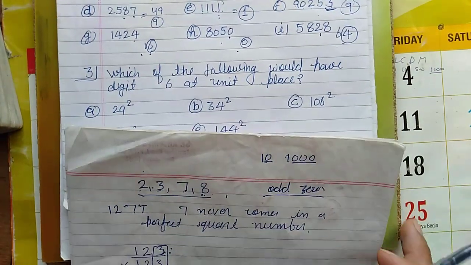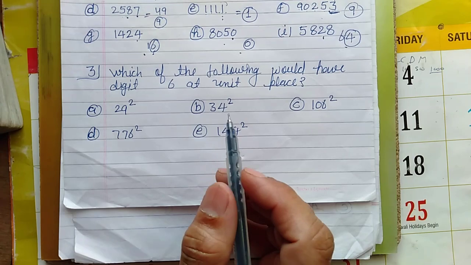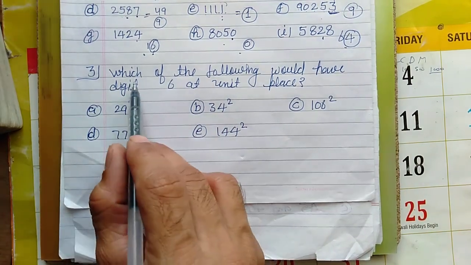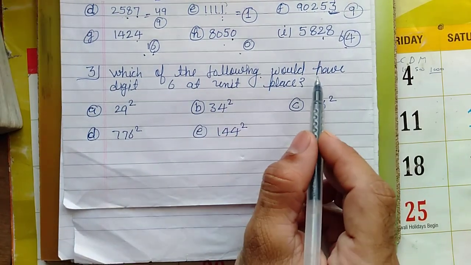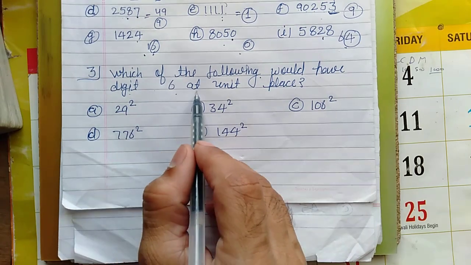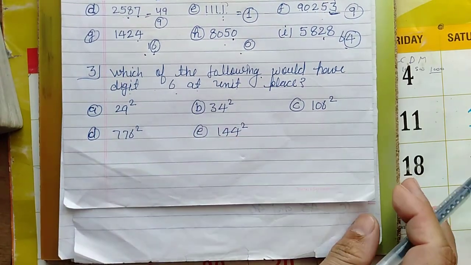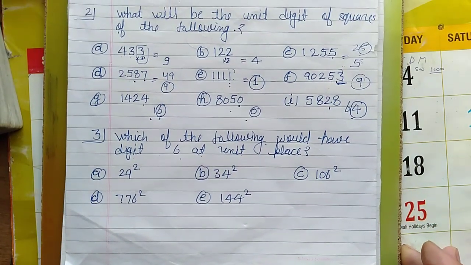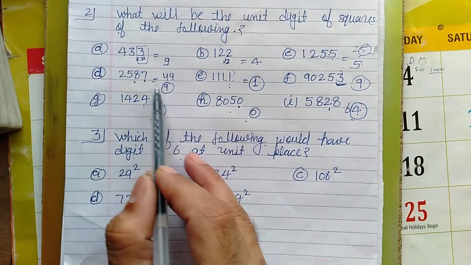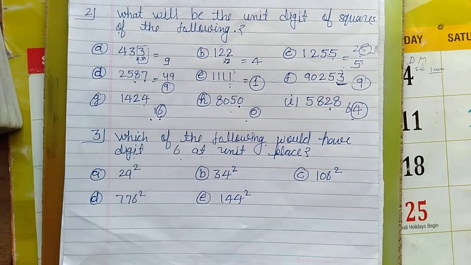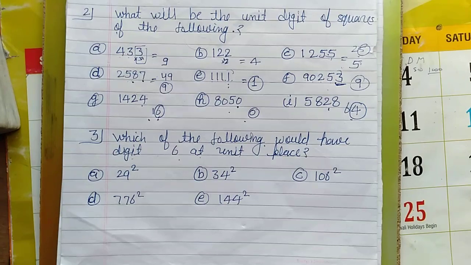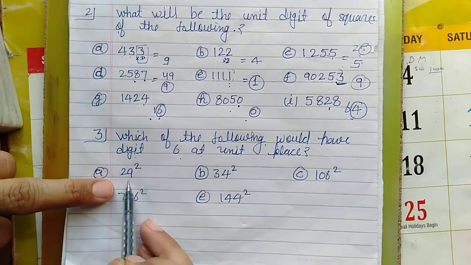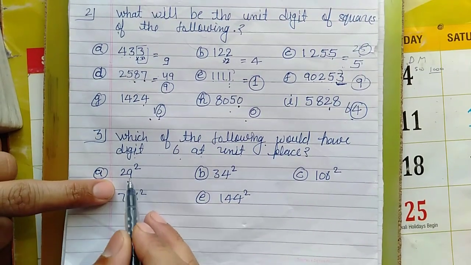Like this we have to solve. Now the next one is: which of the following would have digit 6 at the unit place? As we did in the previous one, here we were just multiplying the unit place of the number. Now here we will do the same.